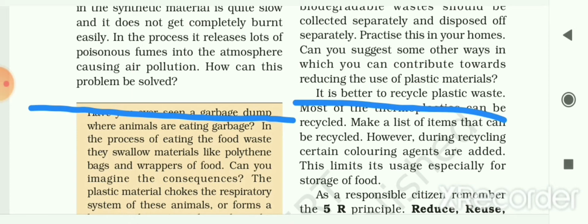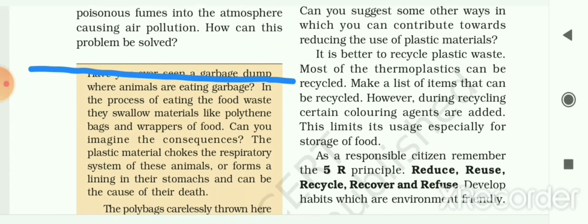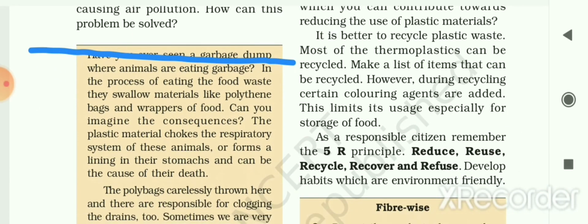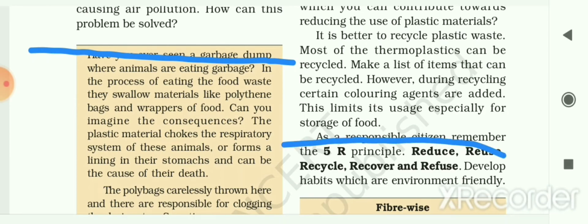Can you suggest some other ways in which you can contribute towards reducing the use of plastic materials? Here some ways are given to you. It is better to recycle the plastic waste. That means you can make another use of this plastic which was used earlier once. Most of the thermoplastics can be recycled. As we have seen earlier, we can deform that kind of plastic, so we can use that kind of plastic again and again.